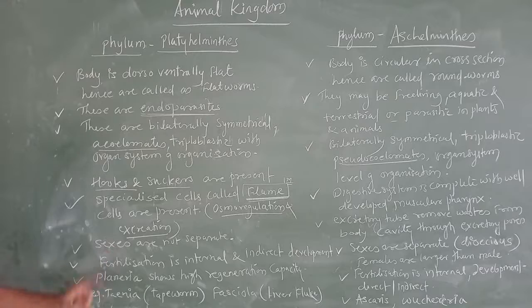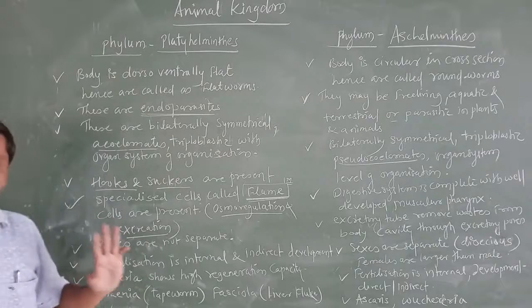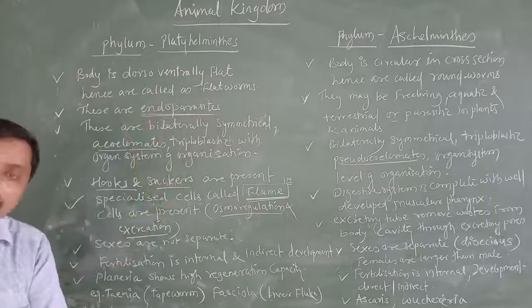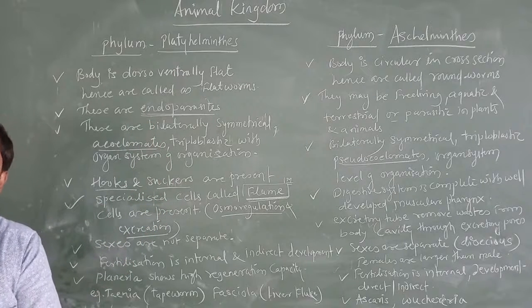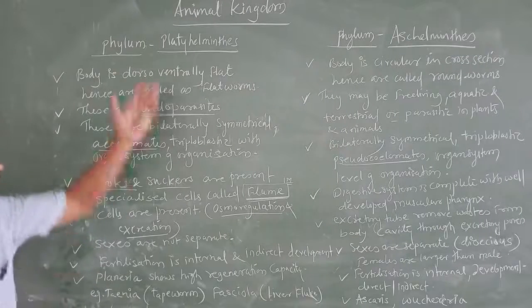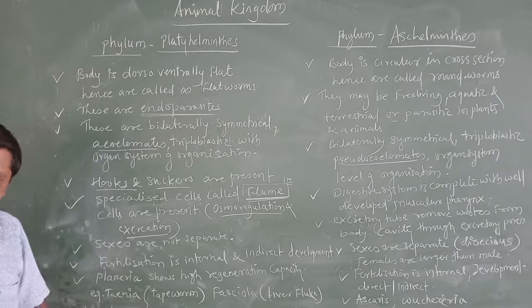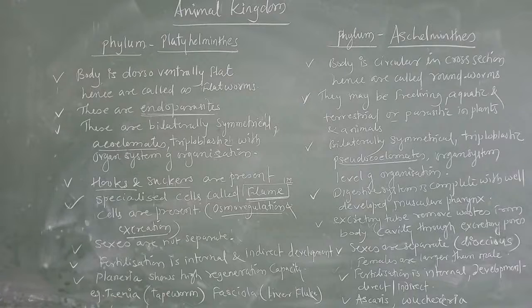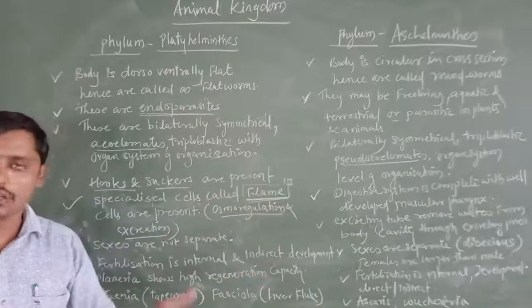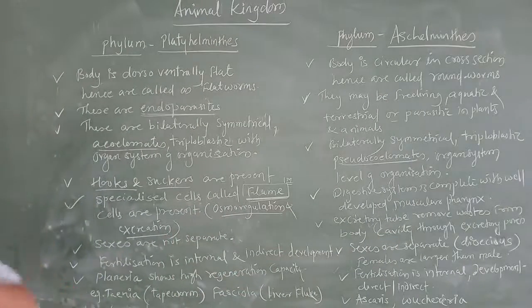Now here sexes are not separate. From Porifera up to Platyhelminthes sexes are not separate. If you write below, in Porifera sexes are not separate, in Coelenterata sexes are not separate, and in Ctenophora sexes are not separate. Here also sexes are not separate. Fertilization is internal, and development is indirect, with larval stages present.